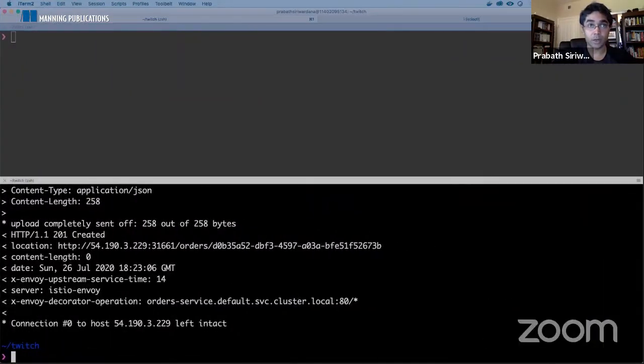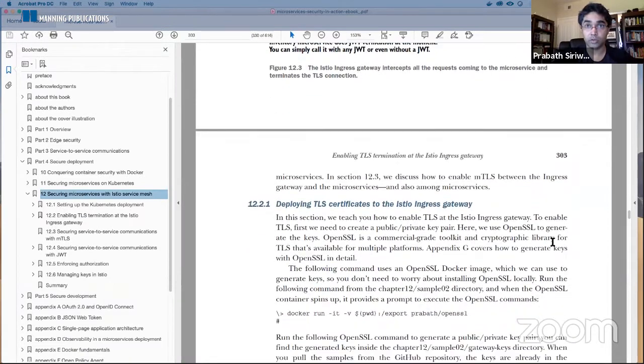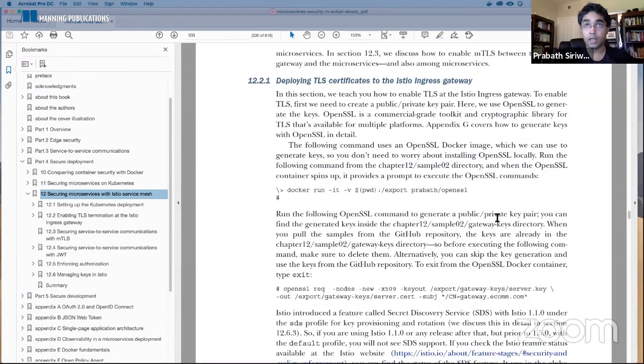So let's see how to generate the key pair. If you look at this document, you should be able to see. You can run this OpenSSL client, if you have installed OpenSSL on your local machine, or else you can use this Docker image. So I'm using the Docker image.